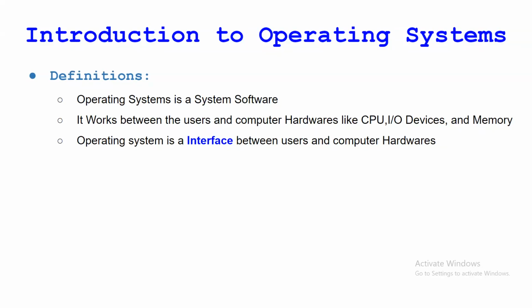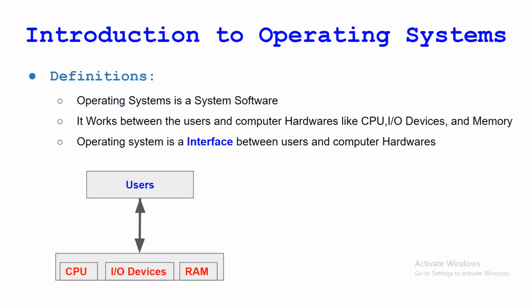So to access these devices, the CPU, IO devices, and memory, we need to use the operating system, and that operating system is an interface between the user, means like us, and the hardware devices.